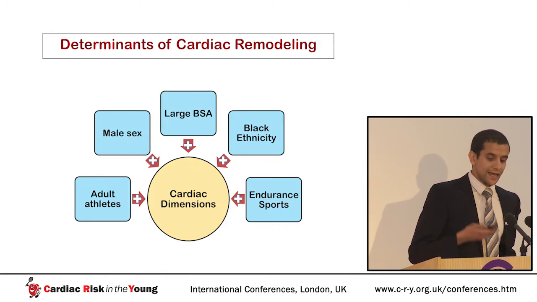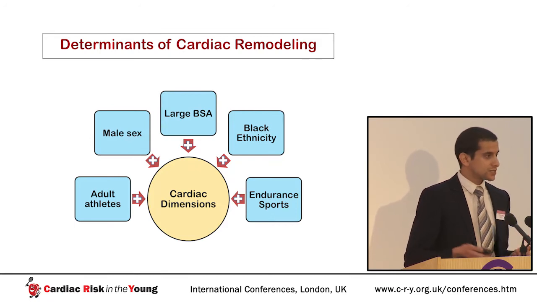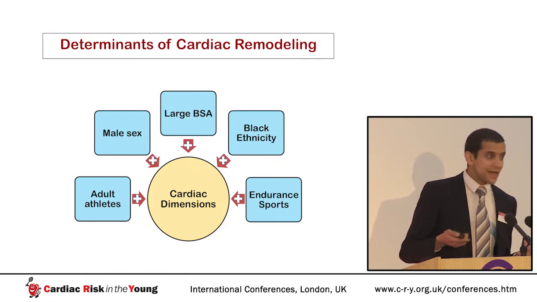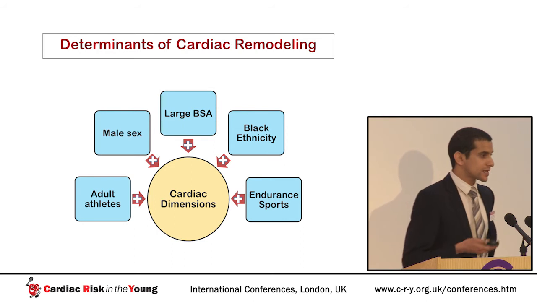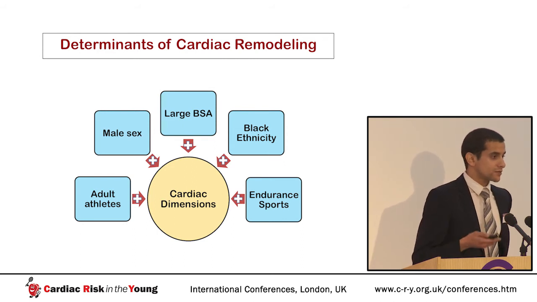Because we know that adult athletes have more profound physiological cardiac remodeling. Male athletes have more profound physiological remodeling. Larger athletes and black athletes and endurance athletes exhibit the most profound physiological remodeling. And I'll take you through each of these in turn.